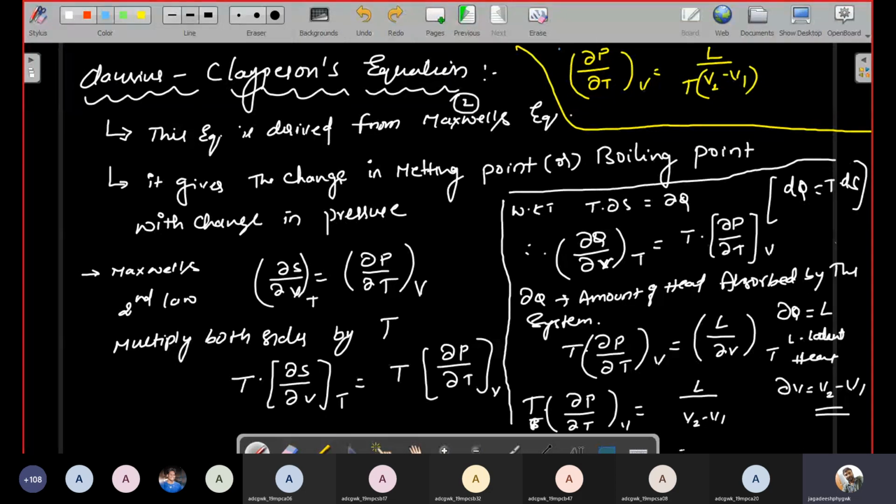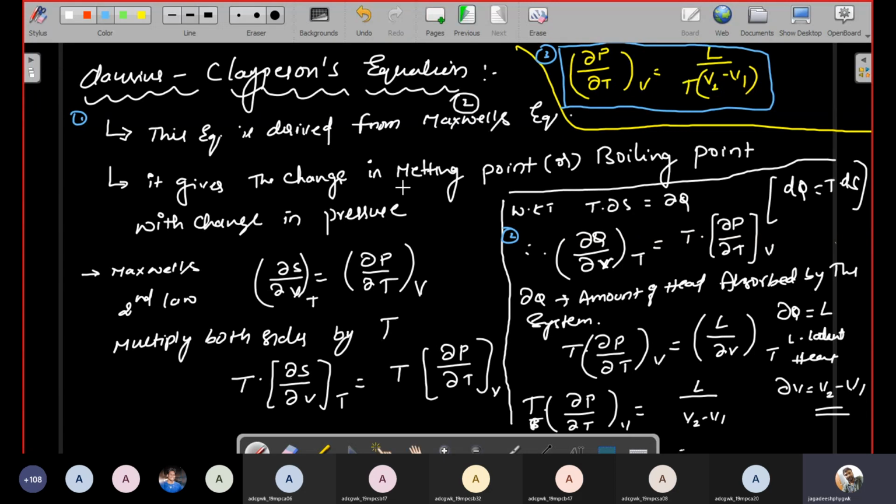This is the Clausius-Clapeyron equation. Please note everybody, this is the first portion, this is the second portion, and this is the third portion. This equation is already studied in intermediate. That is called the Clausius-Clapeyron equation. You will study it in intermediate only.